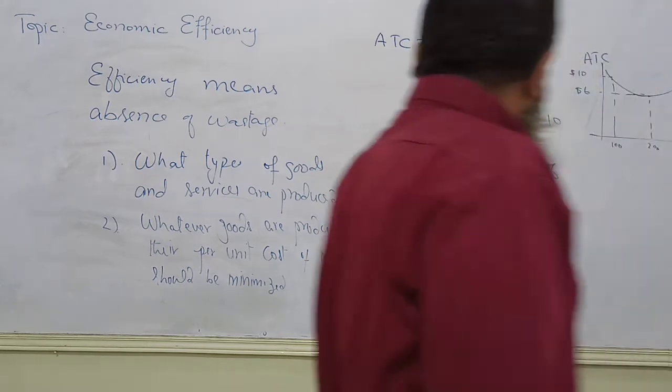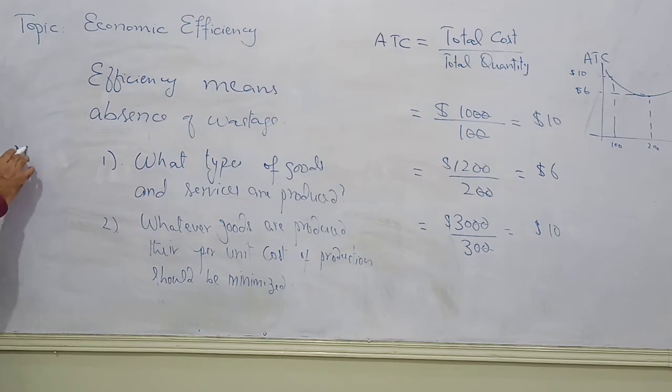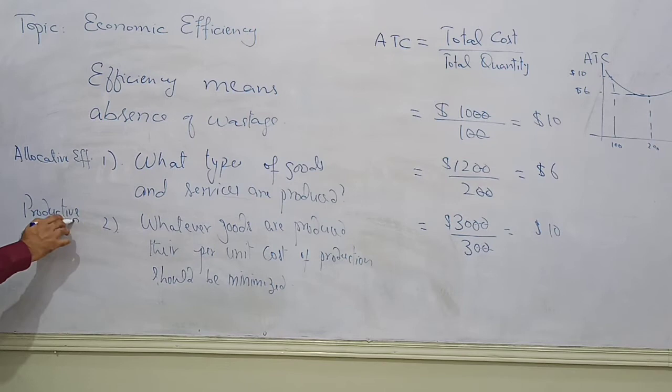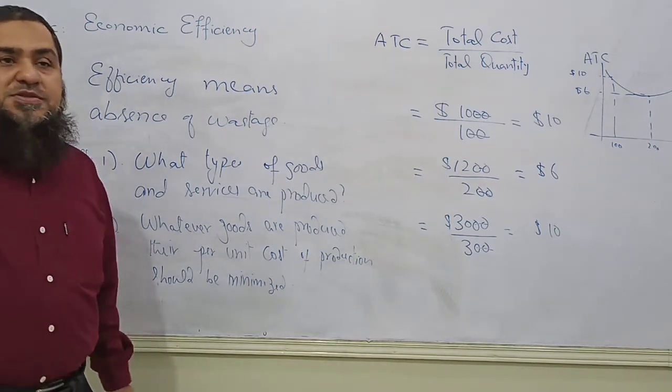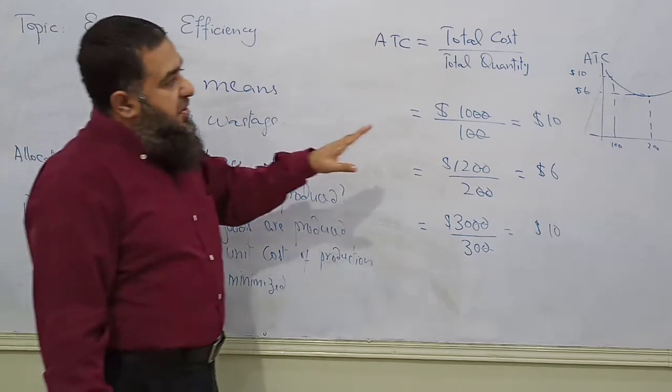Productive efficiency. That means if I say this efficiency is having the name of allocative efficiency, alright, and this is having the name of productive efficiency. Clear or not? Yes. So efficiency is mainly having two types. One is called allocative efficiency and the other is called productive efficiency. Right now I talked about productive efficiency.